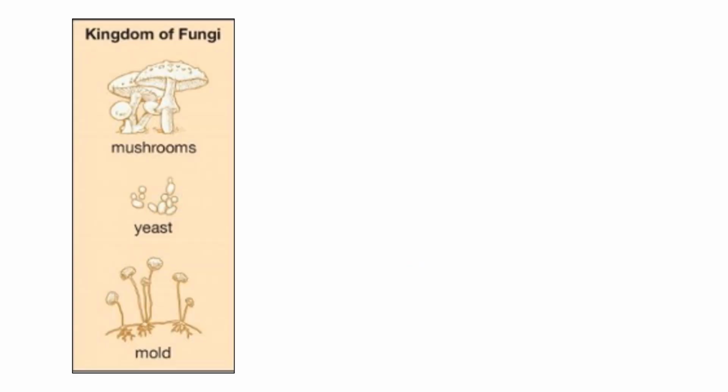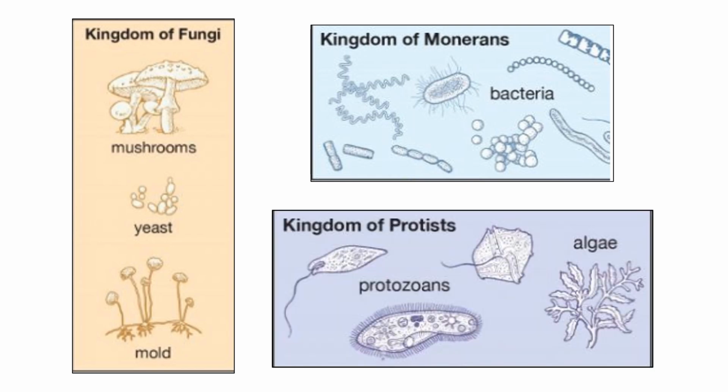Here we have the 3 kingdoms with images to give you an idea of the types of living things that are within each of these kingdoms. We have the kingdom of fungi with mushrooms, yeast and mold. We have the kingdom of Monera with primarily bacteria, and the kingdom of protists with protozoans and algae. Now the main difference between protozoans and bacteria is the cell structure.